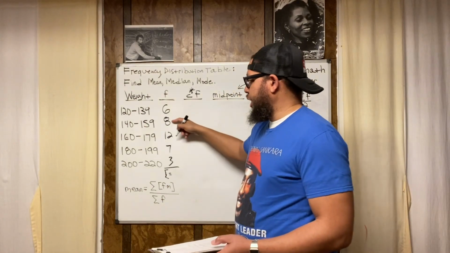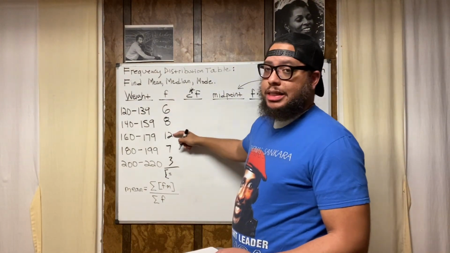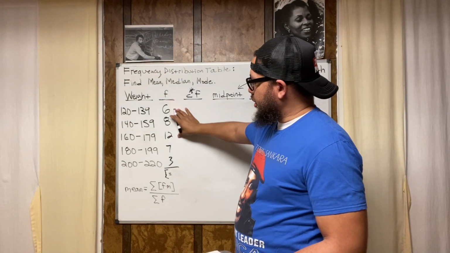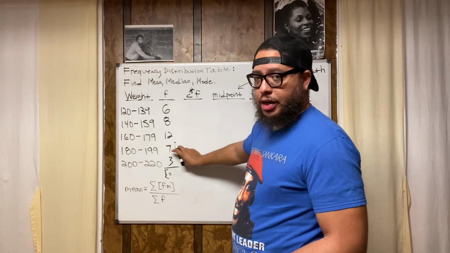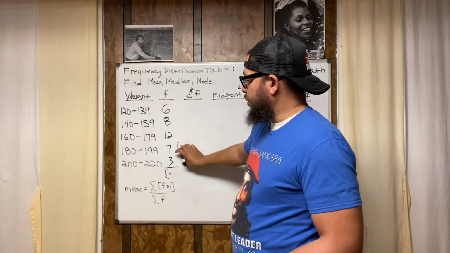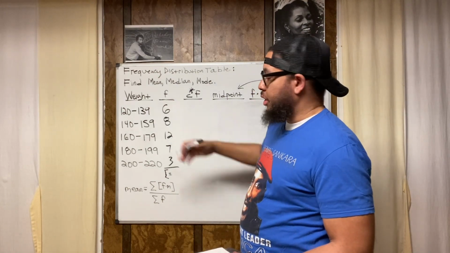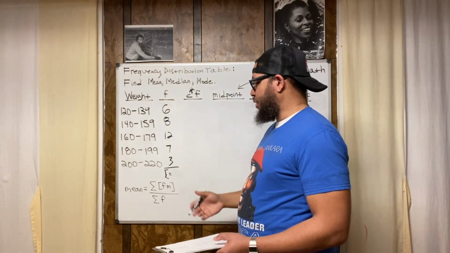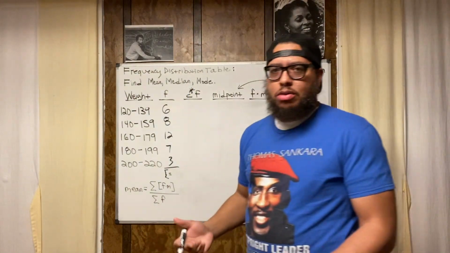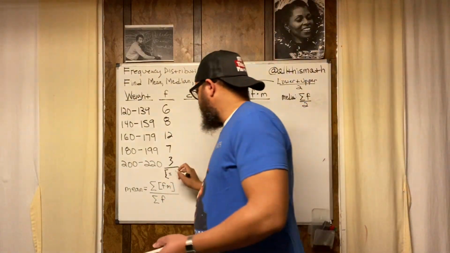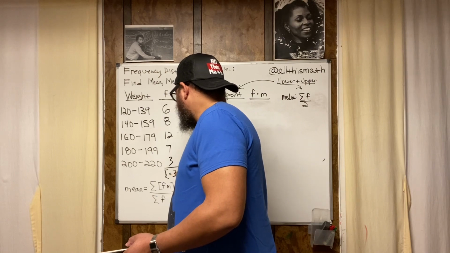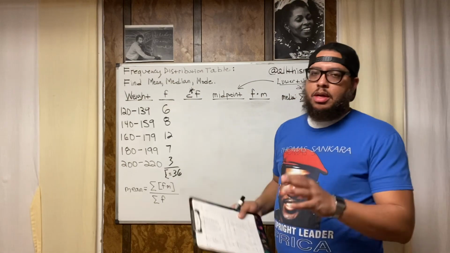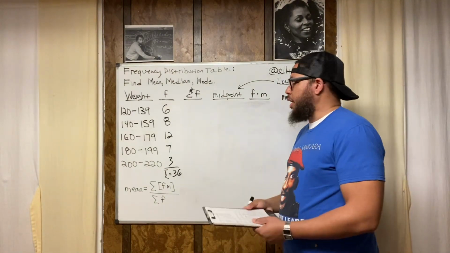6 plus 8 is 14. 14 plus 12 is 26. 26 plus, you know what I'm going to do? This is 26. What if I did 7 plus 3 and I got 10? And then I did 26 plus 10 to get 36. In my opinion, that's easier than doing 26 plus 7 and then adding 3 to that. These are just some of the tricks we could do with mental math. When we understand those math fundamentals, we can play with numbers. We can manipulate numbers and move them around, switch them up. We can do that, right?